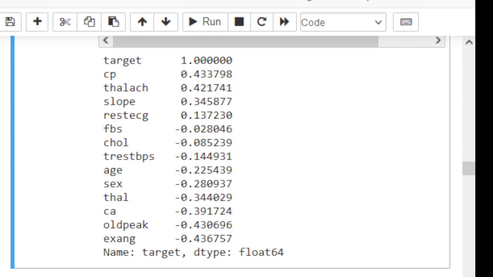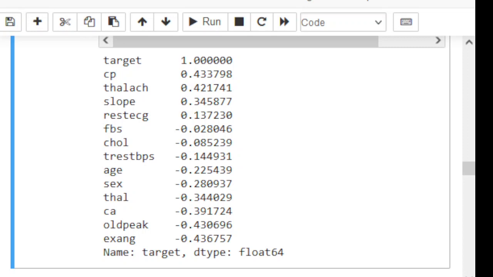You can analyze this by simply visualizing the thalach feature with respect to target, as we have seen in case of CP.